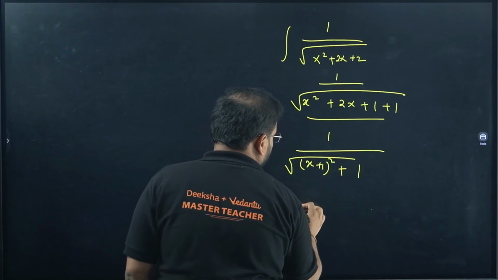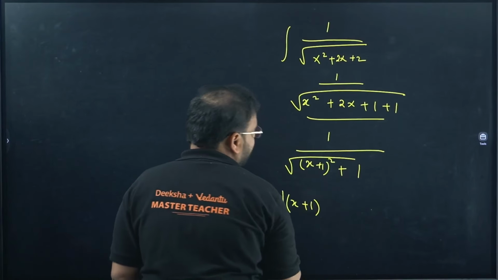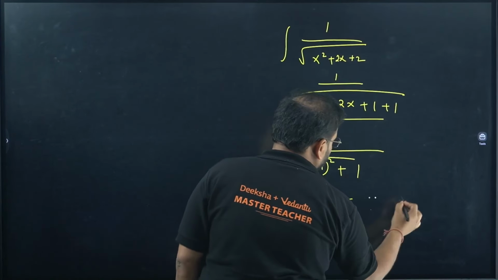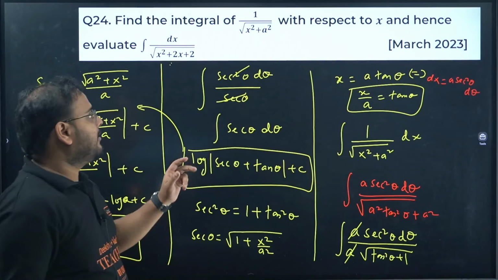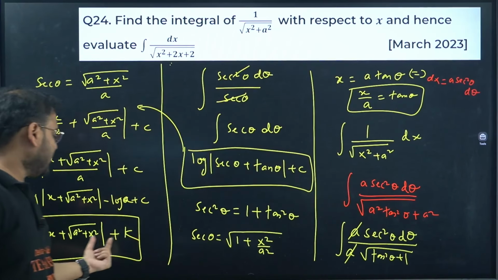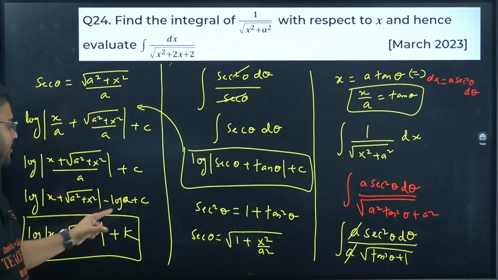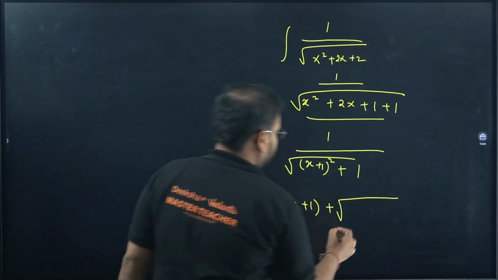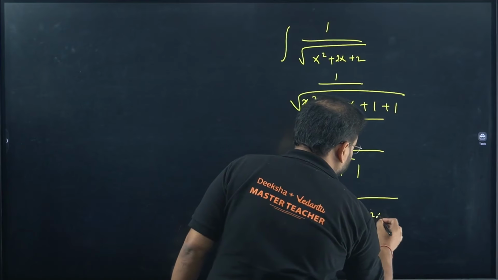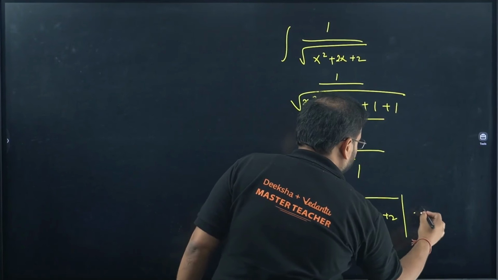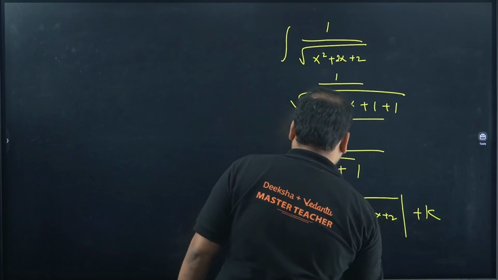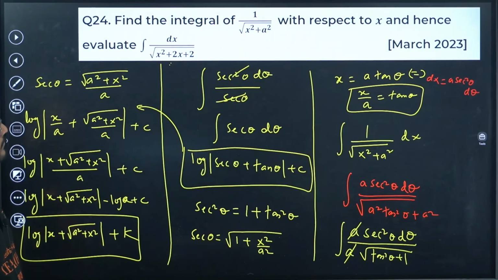Log of x plus root. So in this case we have x plus 1 in place of x, and plus root of whatever the root was. Here we had x square plus a square. The same comes in the root over here. So we will have the same root, x square plus 2x plus 2, plus the constant k or c of your choice. That's your answer. Have a look.